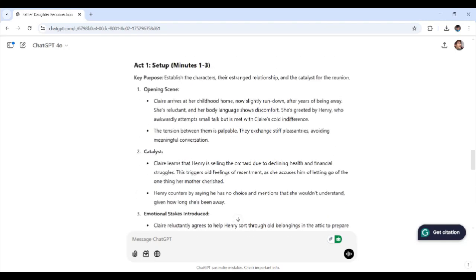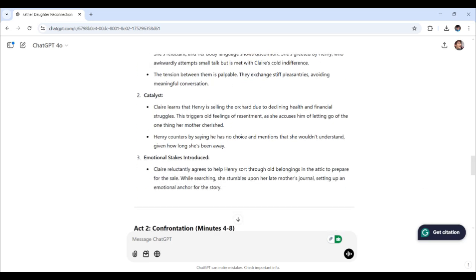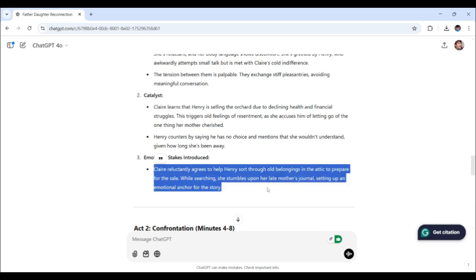So Act 1: establish the characters, their estranged relationship, and the catalyst for their reunion. Opening, Claire arrives at her childhood home, tension as she's greeted by her father. Catalyst: she learns that Henry is selling the orchid due to declining health and financial struggles. Henry counters by saying he has no choice and mentions she wouldn't understand. Emotional stakes are introduced right here.